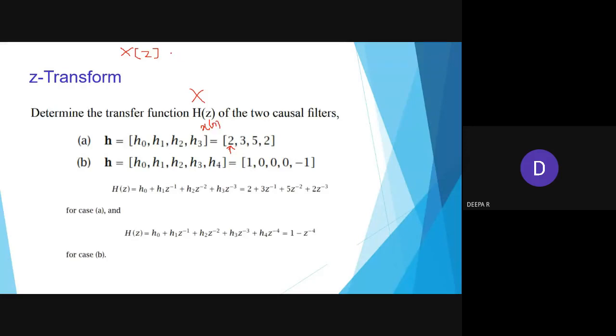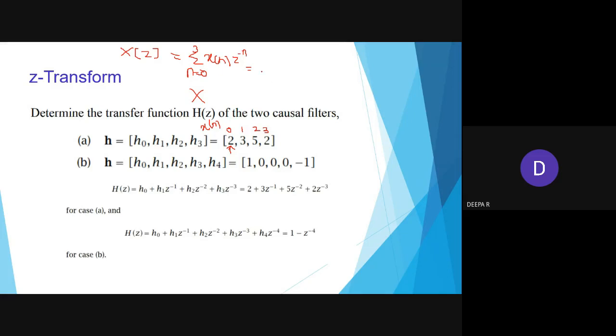You know the formula, summation n equal to minus infinity to infinity, x of n z power minus n, but here n takes the values 0, 1, 2, 3. So n equal to 0 to 3, x of n z power minus n, like that we can proceed. This is the first time I am writing all those formulas. If you are familiar, you can write directly.